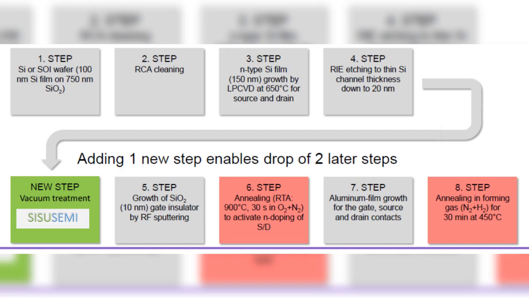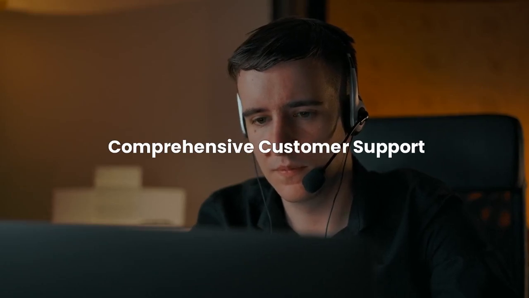Seamless integration into existing production lines. Whether you're looking to upgrade an existing production line or planning a greenfield implementation, SisuSemi is designed for seamless integration. Our solution can be easily incorporated into your current manufacturing processes without major disruptions. Adding one new step for SisuSemi, in green, enables dropping of 2 later steps, in red. This flexibility means you can quickly realize the benefits of reduced defects, improved yields, and enhanced chip performance with minimal downtime or additional investment.